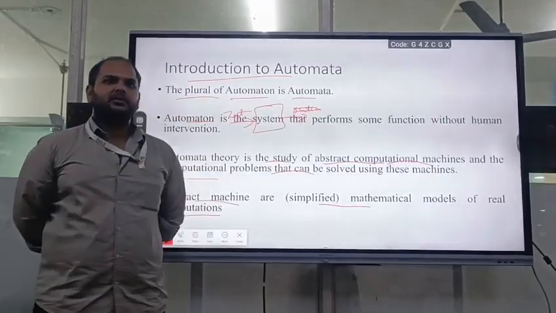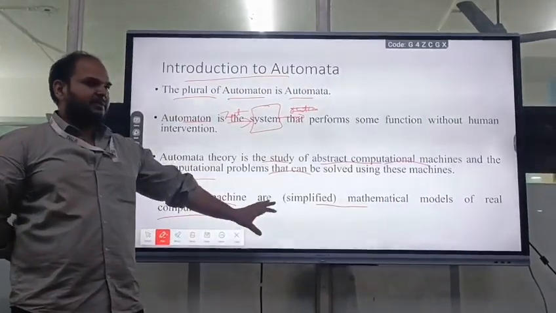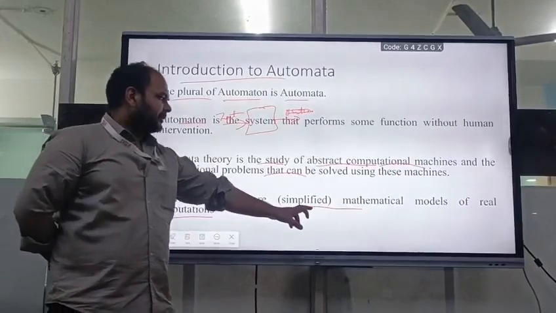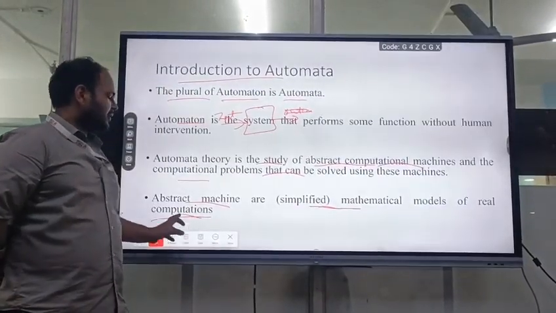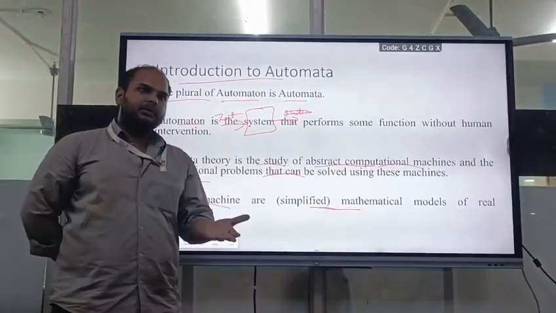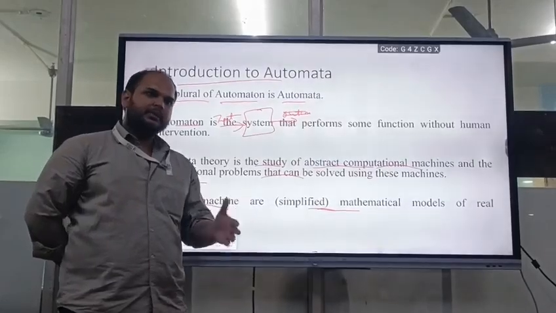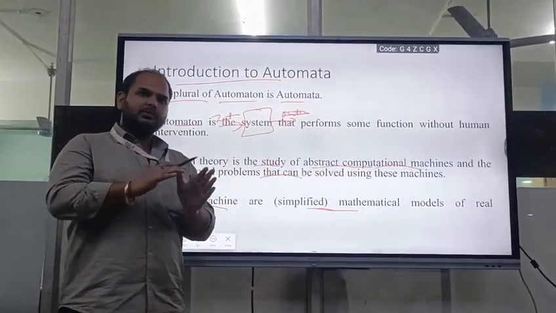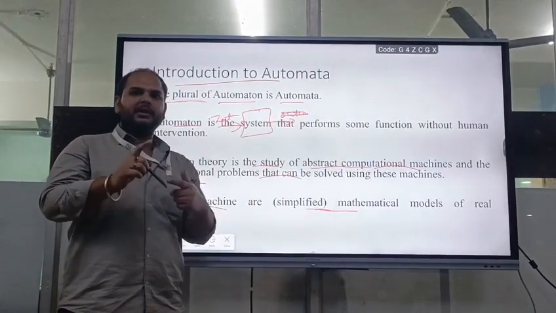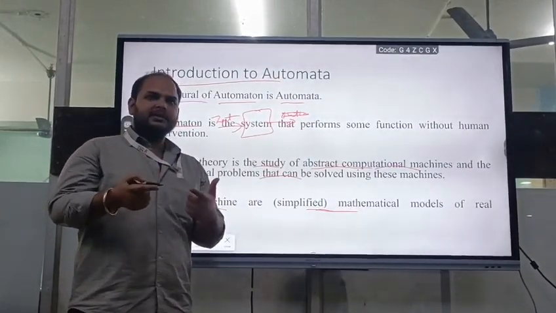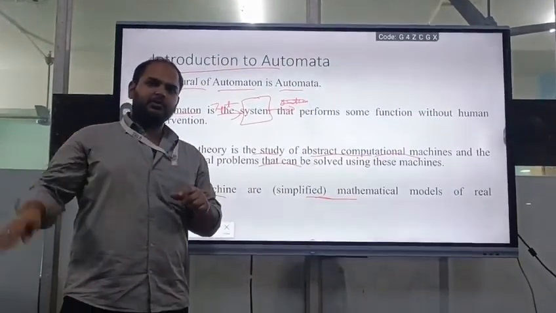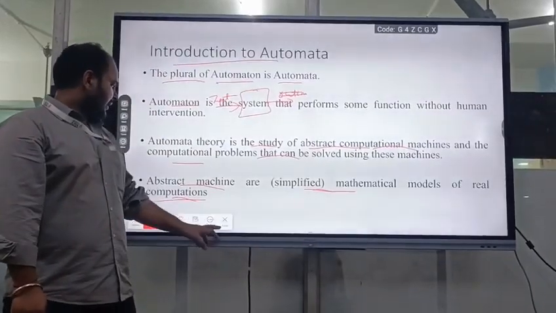A few lines before, what is an abstract machine? An abstract machine is simply a mathematical model of a real computation where we don't need the physical devices to put in. We just need to create some models so that according to those models we can create the physical thing. With the help of physical devices, we can create a particular solution. That is known as the abstract machine.